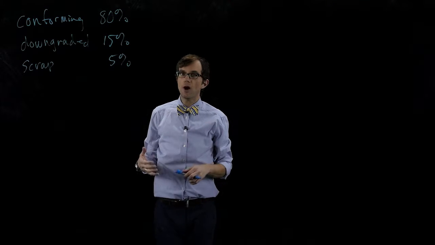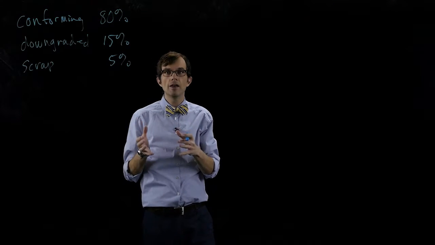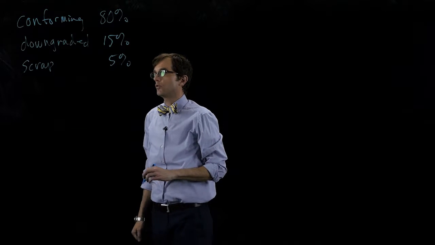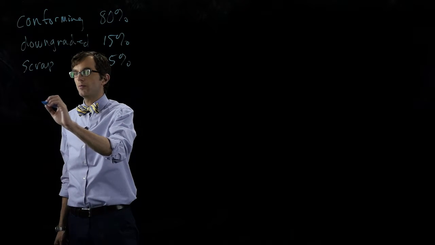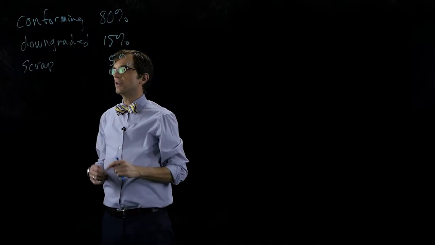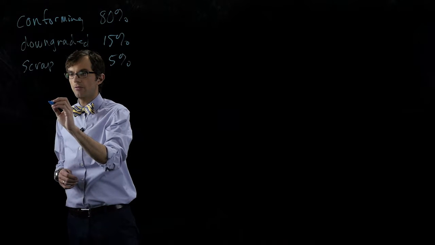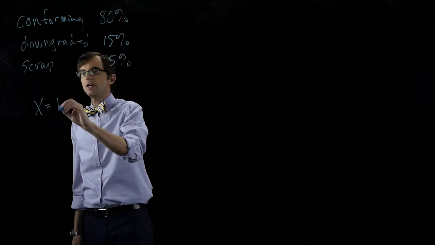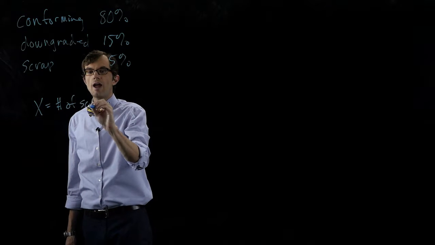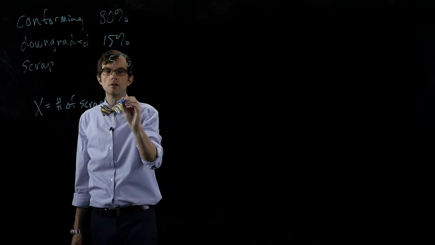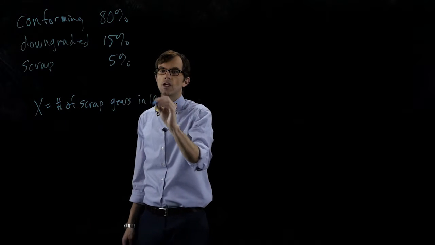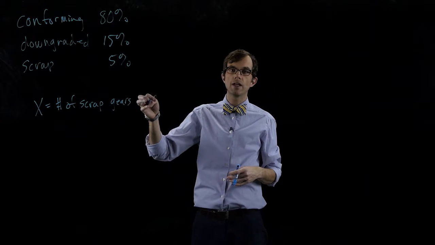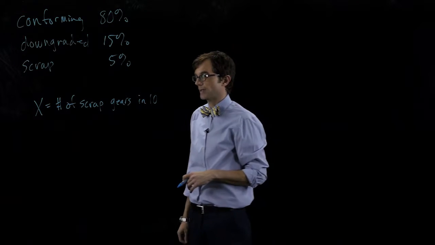So what's the probability that if we select 10 at random, one or more is scrap? Let's think first about a random variable. Let's just call it x. X is the number of scrap gears in 10. We're choosing 10 at random, and x is going to count the number of scrap gears out of that 10 that we collect.